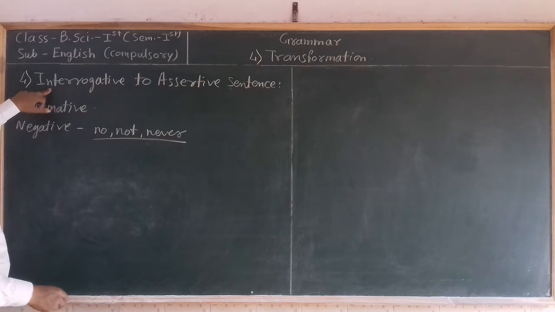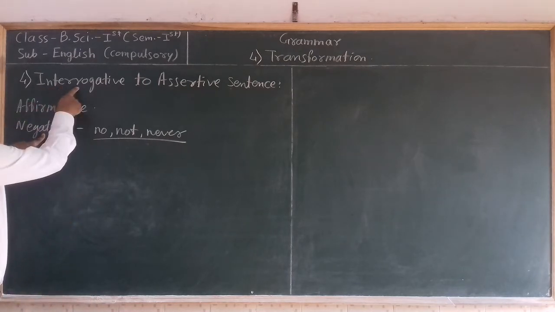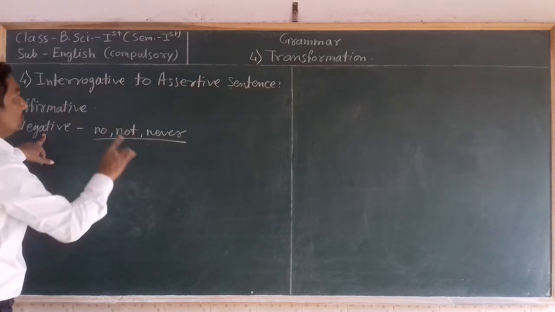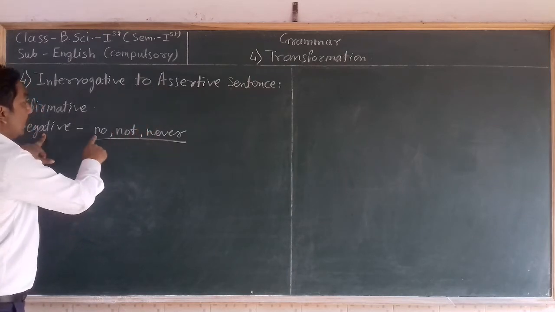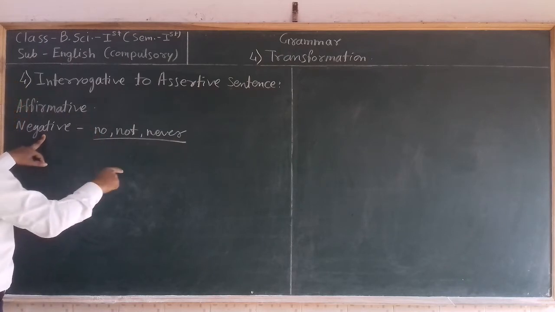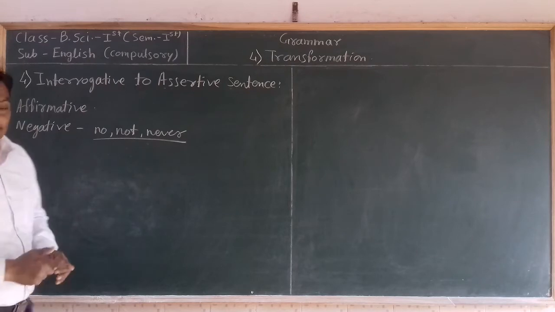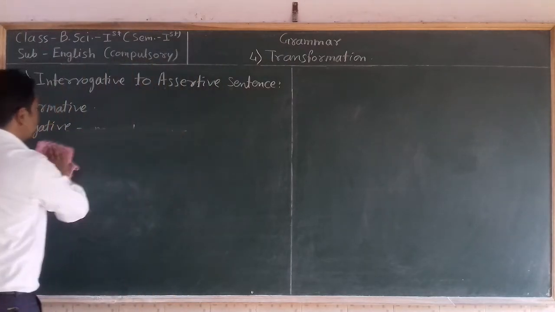If these words are given, those sentences are negative sentences. And if there is no word like no, not, never in a sentence, those sentences are called affirmative sentences. So if the interrogative sentence is in the affirmative form, we have to transform it into an assertive sentence in negative form, using no, not, never. But if the interrogative sentence is in negative form, we have to take out all these negative words, and transform it into an assertive sentence in affirmative form. Always remember this. Now let's take some examples.